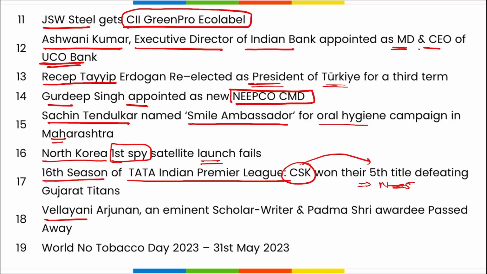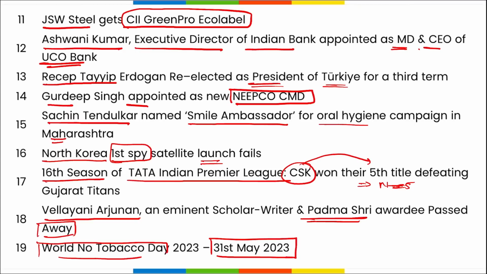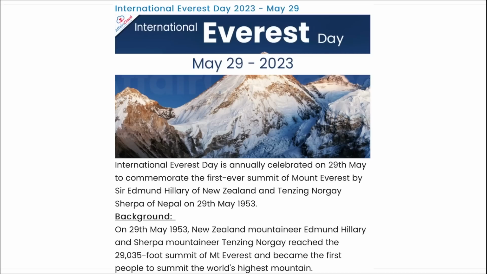Then Velyani Arjuna, an eminent scholar, writer and Padma Shri awardee, has recently passed away. World No Tobacco Day is observed on 31st of May, and World Vape Day is observed on 30th of May. That was day before yesterday. Correct? So these are your important current affairs for the day, friends. Now let's move to the revision part.